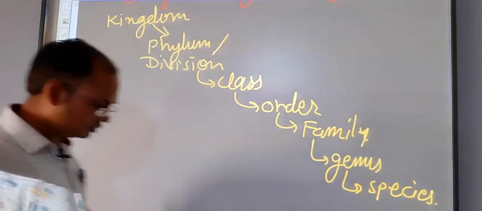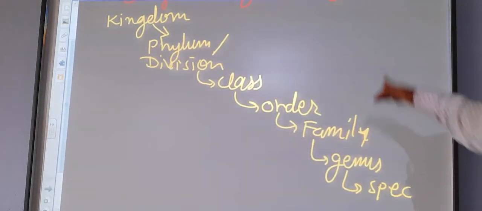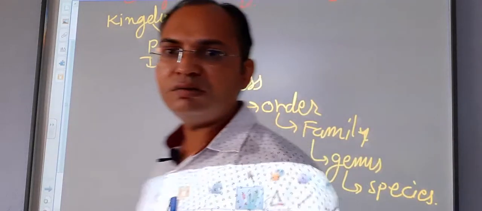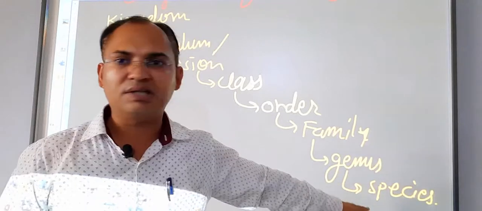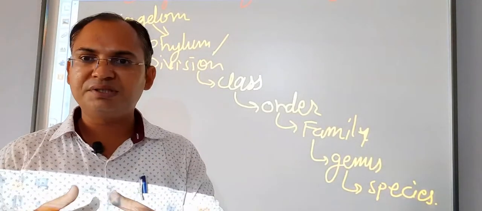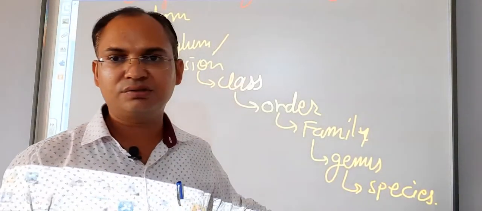Here, students, you can see the species in the last of the series. So species is actually the smallest unit of classification, and a group of identical species is known as genus.